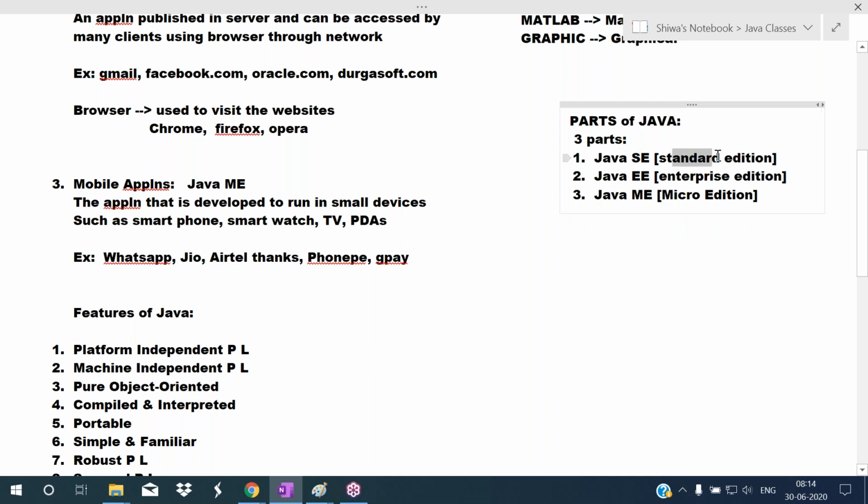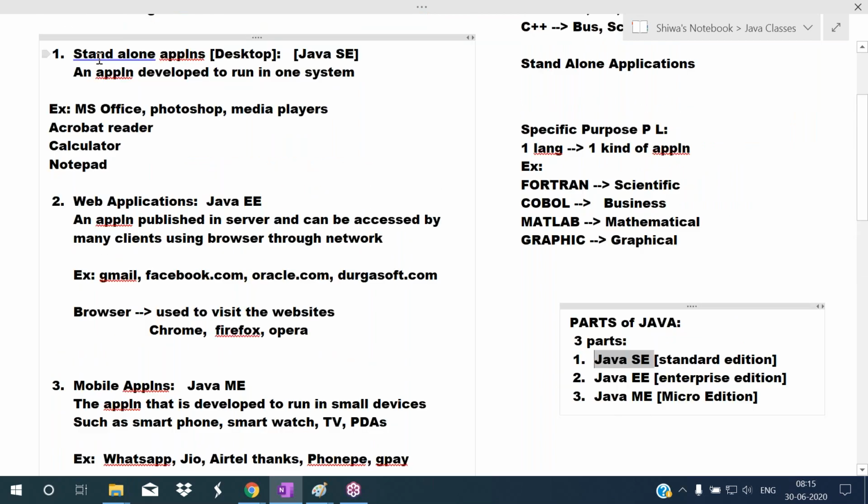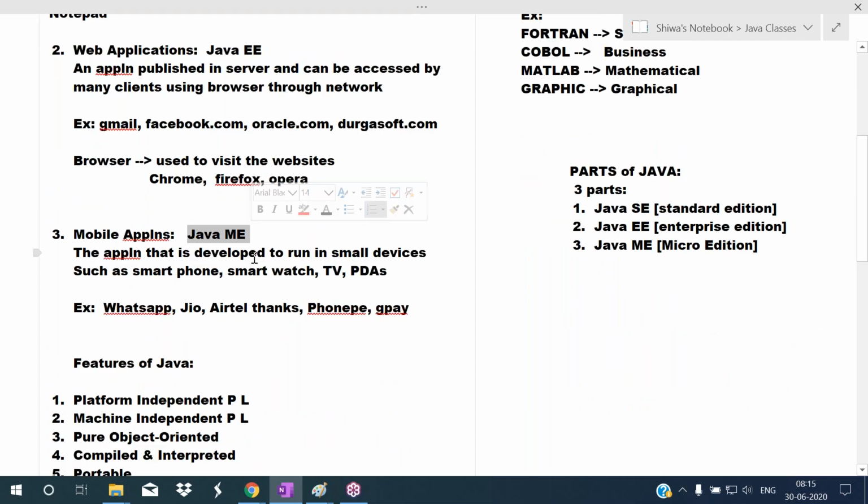So SE stands for Standard Edition, EE stands for Enterprise Edition, and ME stands for Micro Edition. If you want to practice core Java, you must install Java SE. If you want to develop desktop applications or standalone applications, you must install Java SE. If you want to develop web applications, you must install Java EE. If you want to develop mobile applications, you must install Java ME. So these are the three different parts of Java.